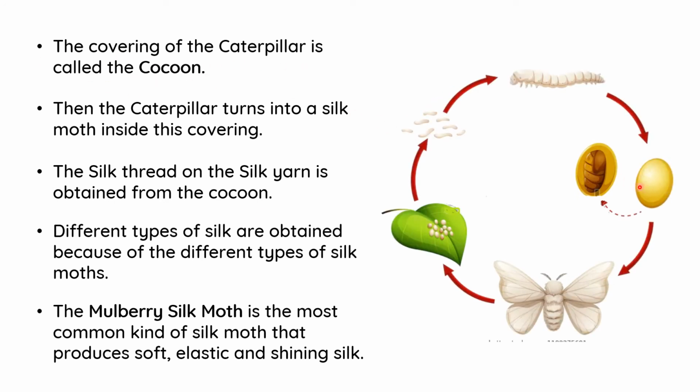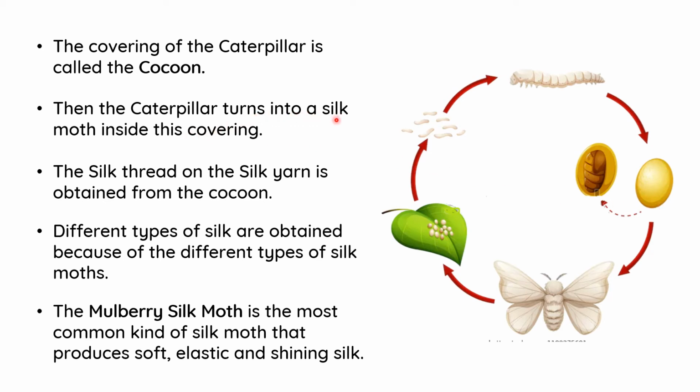This stage after the caterpillar is called pupa. The caterpillar is inside, and this outer part is called the cocoon, C-O-C-O-O-N.